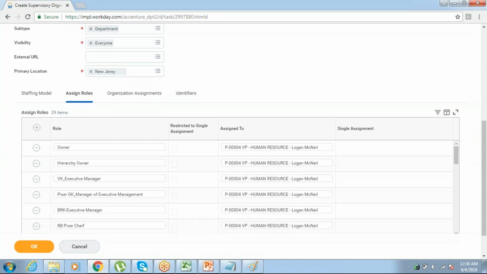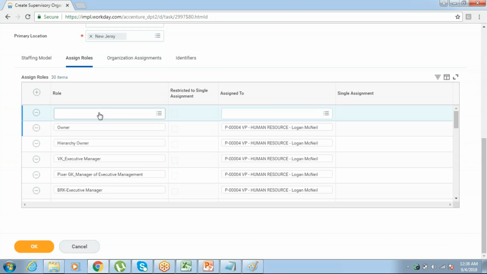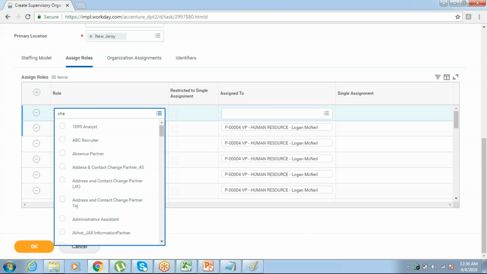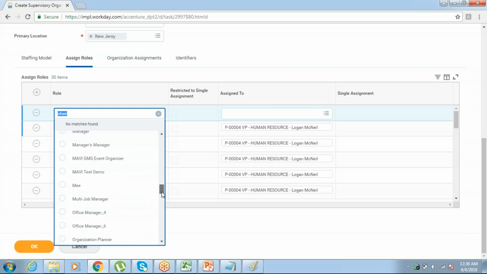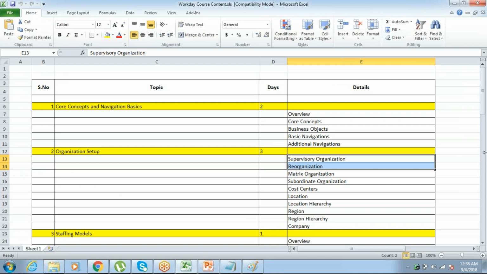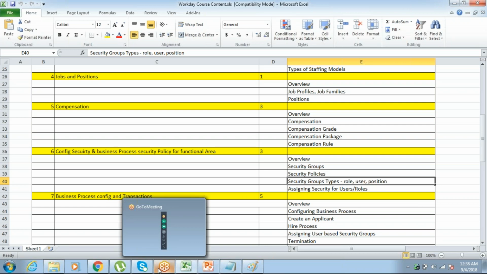See, now I wanted to assign a role for this organization. What role can I give? Let's take chairman. Okay, chairman is not available. Let me create a role. That will take so much time. For now, we have a concept here, roles and everything here. That's why I'm just creating.